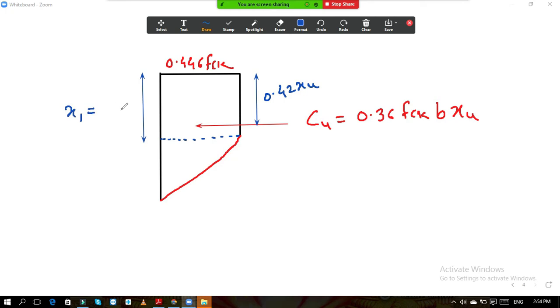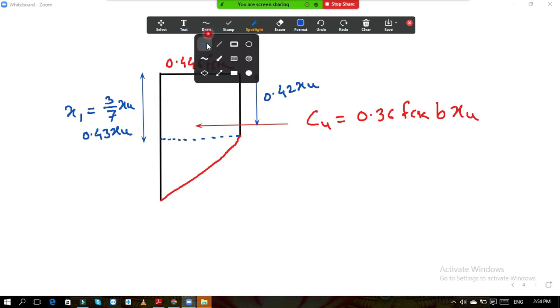x1 is equal to what? It is 3 by 7 xu. So how much does this distance come to? 3 by 7 means 0.43 xu. I had rounded up 0.416 earlier, similarly if I round up this, then it is 0.43 xu. This compressive force lies just above this line by 0.1 xu. So this is 0.42 xu, but the total up to this point is 0.43 xu. Okay, this is about the compressive force.